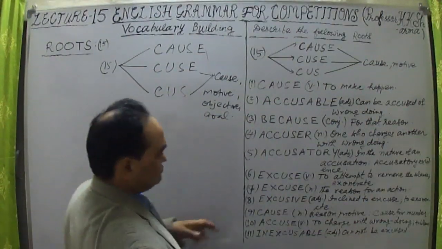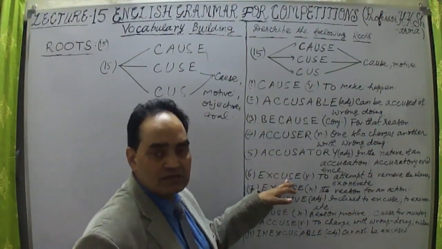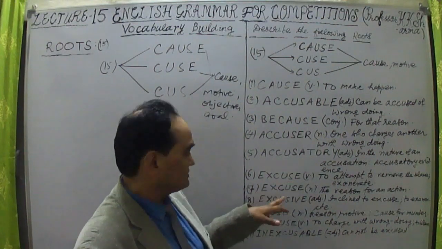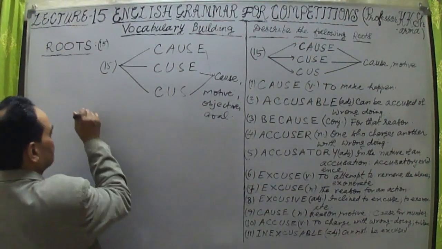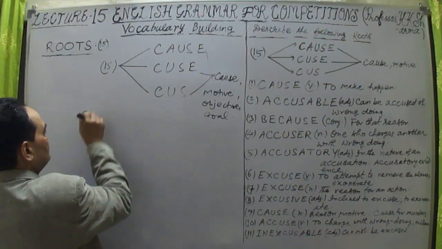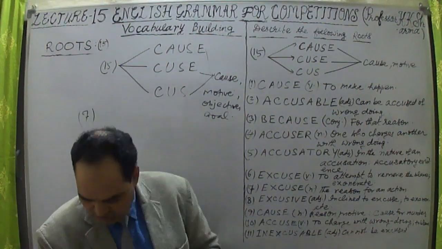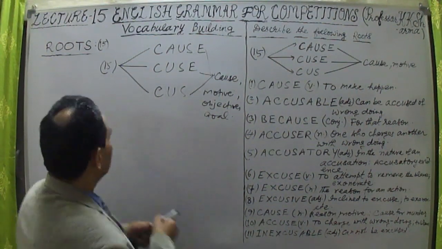Now the sixth word I have taken as a verb, excuse as a verb. Now excuse as a noun. Let me change this.